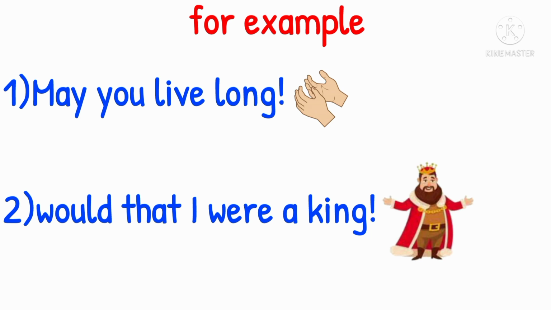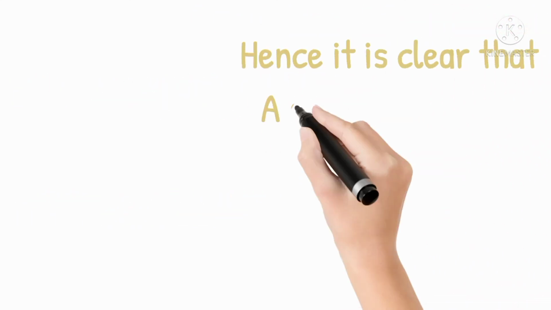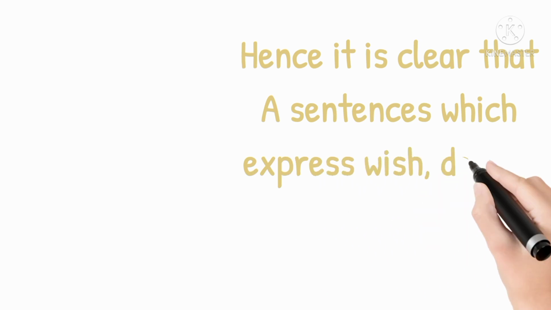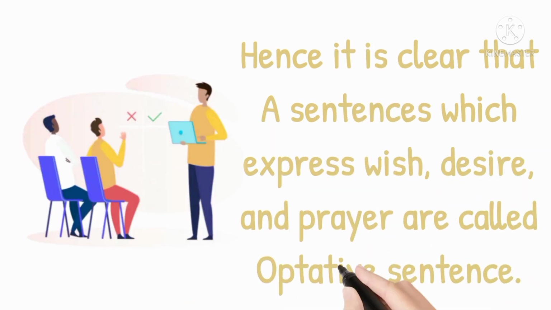The first example, may you live long, expresses a prayer. The second example, would that I were a king, expresses a wish. Hence, it is clear that a sentence which expresses wish, desire and prayer is called an optative sentence.